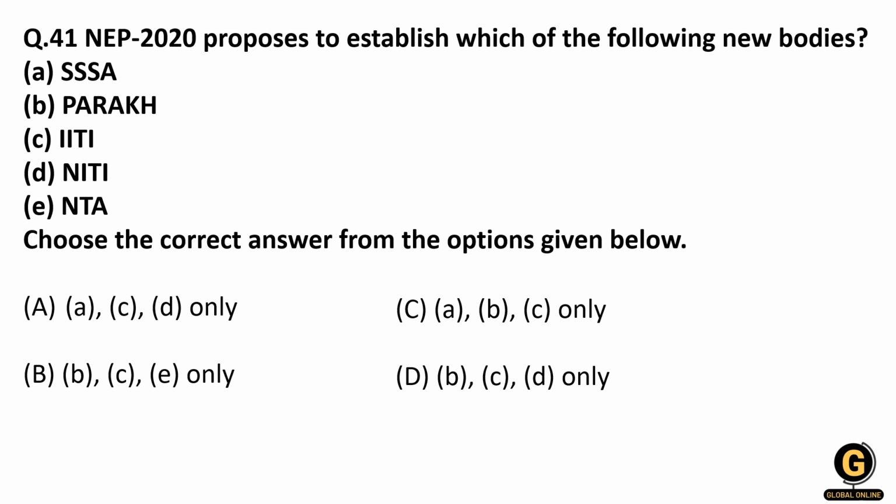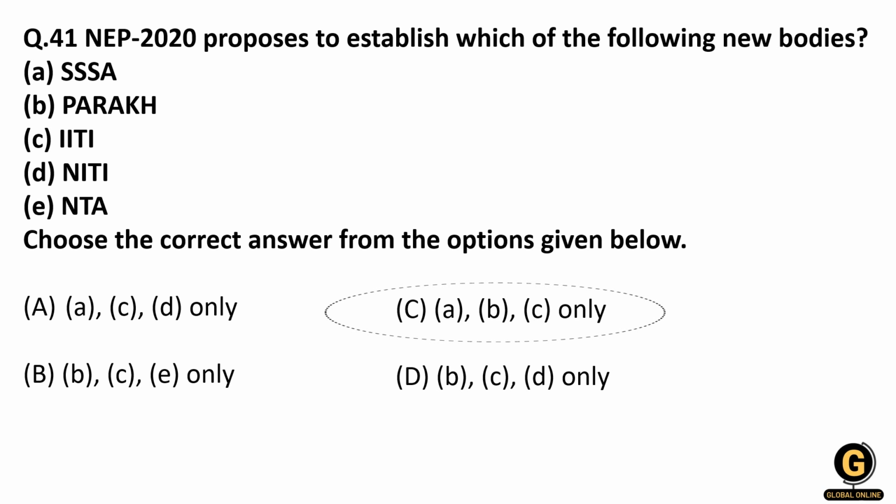They have proposed the formation of this. Parakh is an assessment platform for the students, and it will be operated by AICTE. And then C is the Indian Institute of Translation and Interpretation. Here they want to implement local languages in higher education, so that is the purpose of this. So remember these three. They might ask you about the functions of SSC, SSSA, Parakh or IITI, so you have to remember all this.